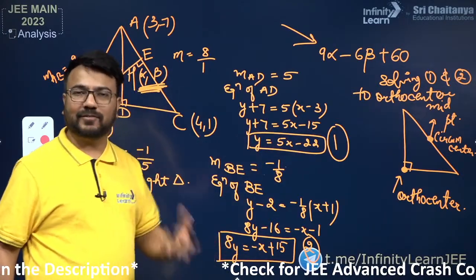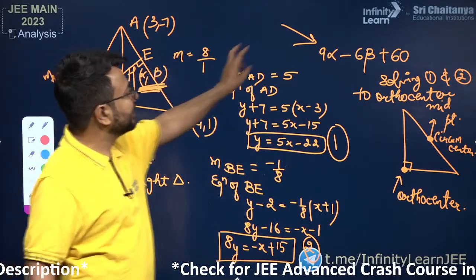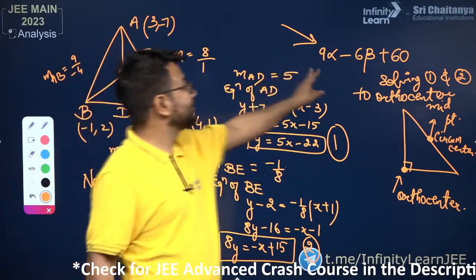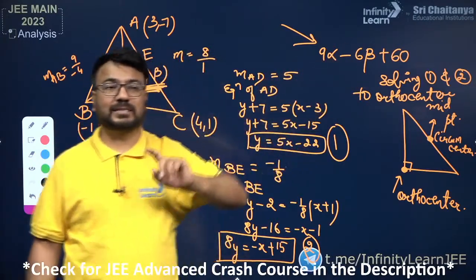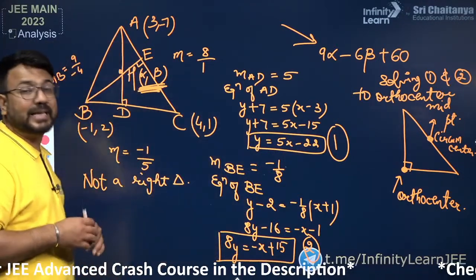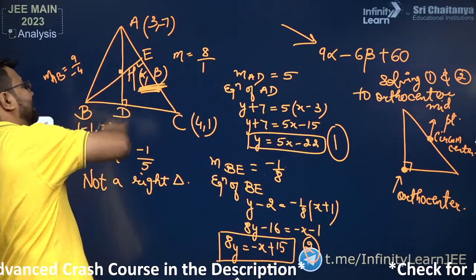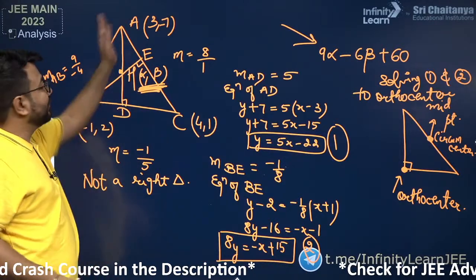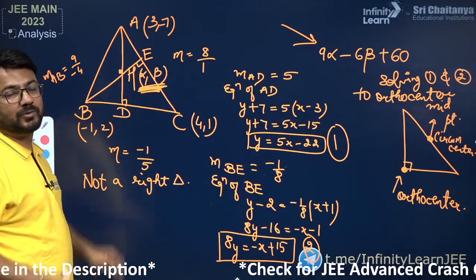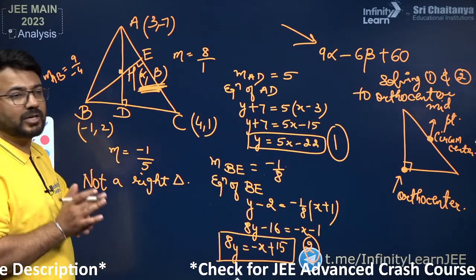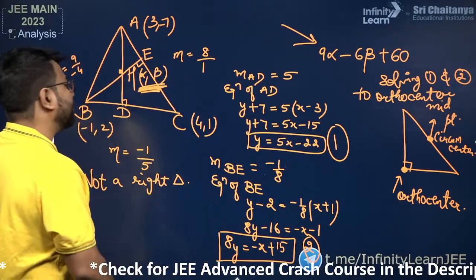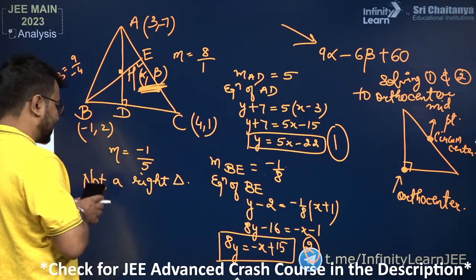We will be able to get alpha comma beta, and once we have alpha comma beta, we will substitute here and get the value of this expression, 9 alpha minus x beta plus 60. So in these types of questions where we need to evaluate the orthocenter, it can be obtained as the point of intersection of altitudes. We will determine the equation of one altitude, then the equation of the other altitude. Solving these two will give me the coordinates of the orthocenter. I hope you are able to understand how to deal with such questions.